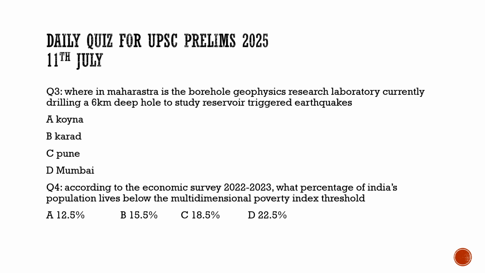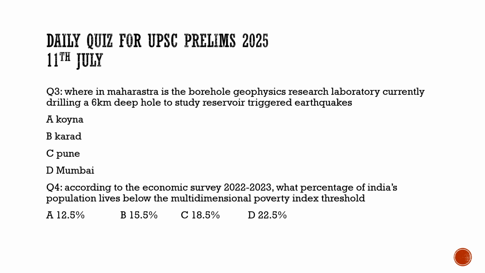Now coming to question number 4. Here it asks about the multidimensional poverty index in India. So let us see what it asks. The question is, according to the Economic Survey 2022-23, what percentage of India's population lives below the multidimensional poverty index threshold? So the correct option to this question is 18.5%.